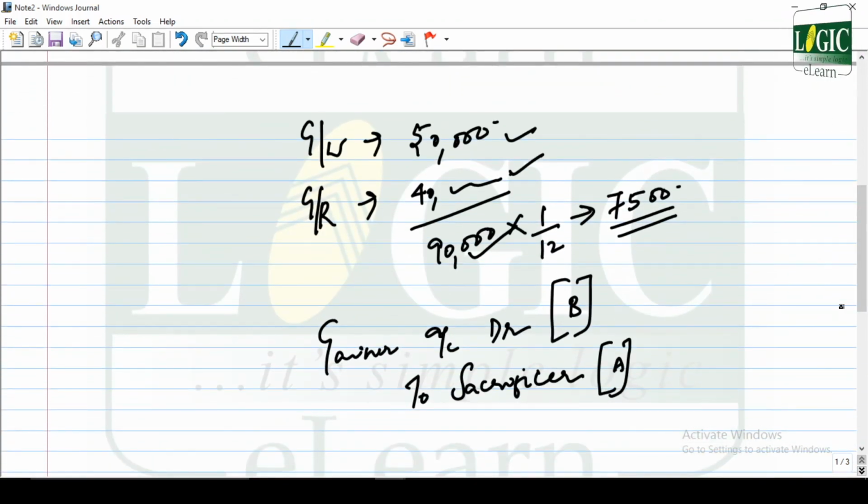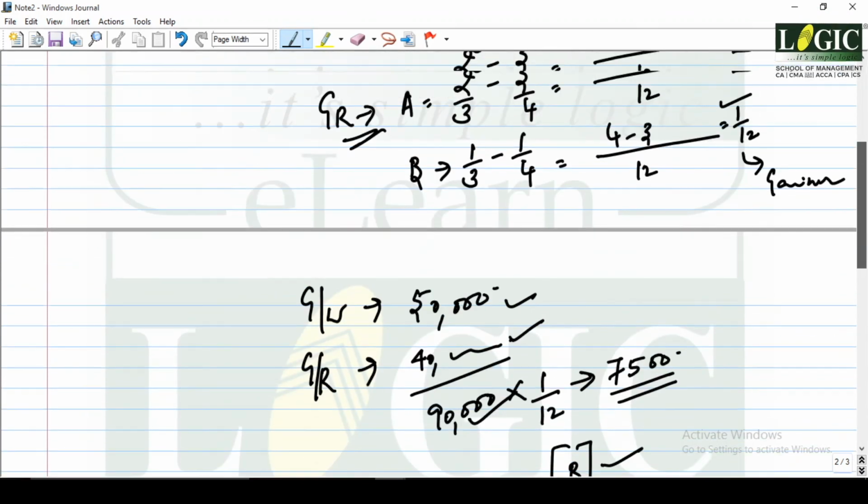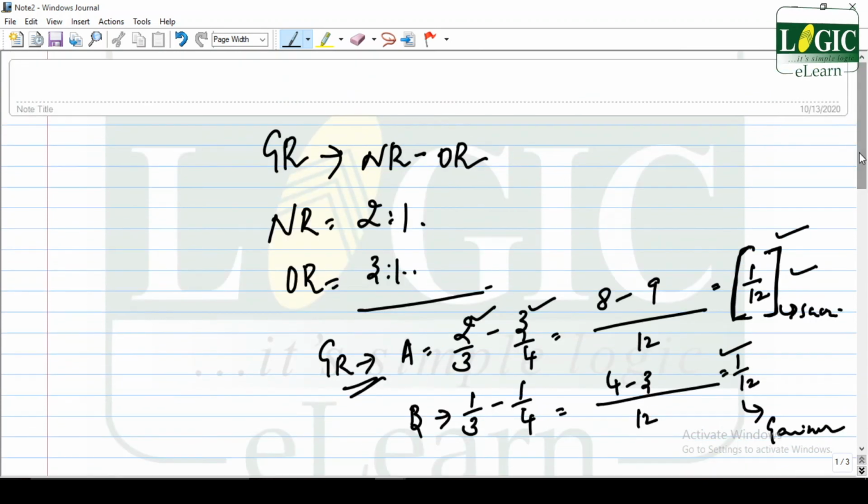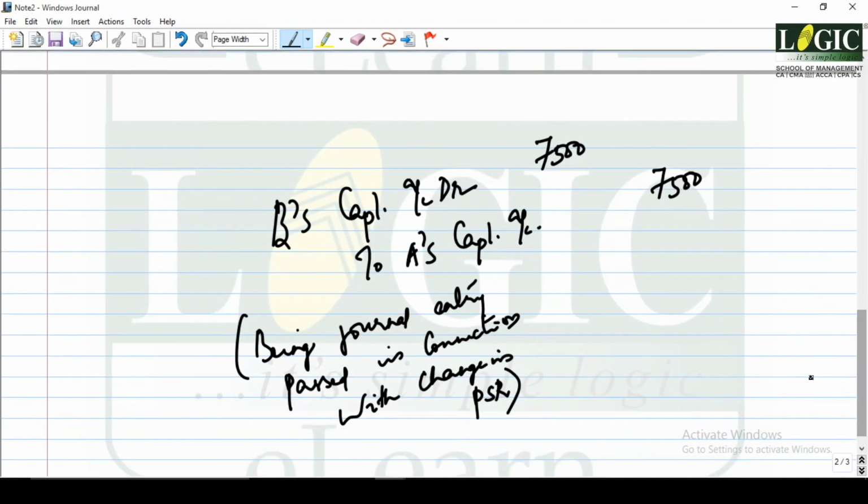Now what is the formula to be applied? The journal entry technique to be applied, that is, gainer will have to take it from his capital account and will have to pay the loser. Who is the gainer? B is the gainer. Who is the loser? A is the loser. Journal entry turns to be, what is the journal entry? B's capital account debited to A's capital account.